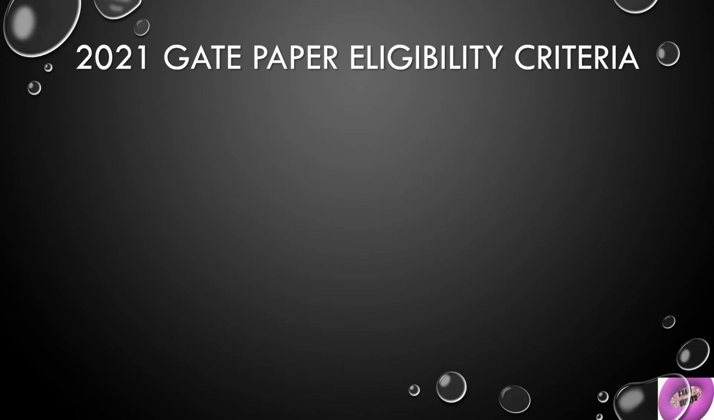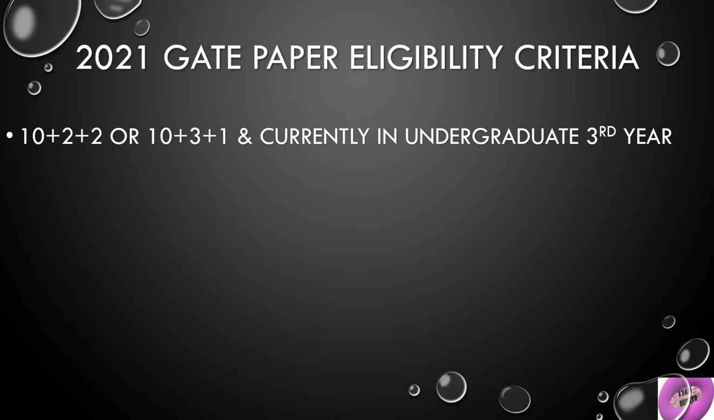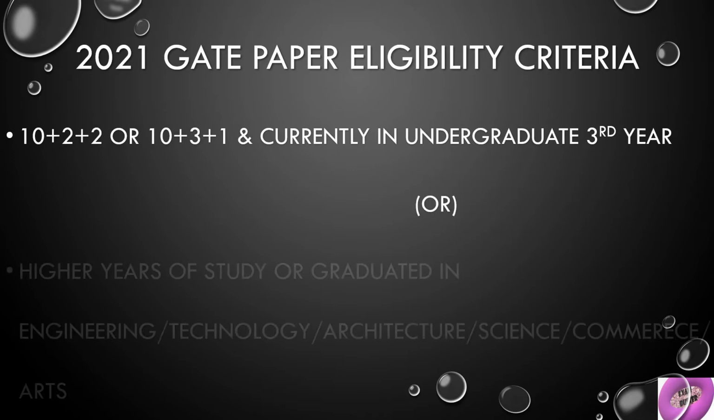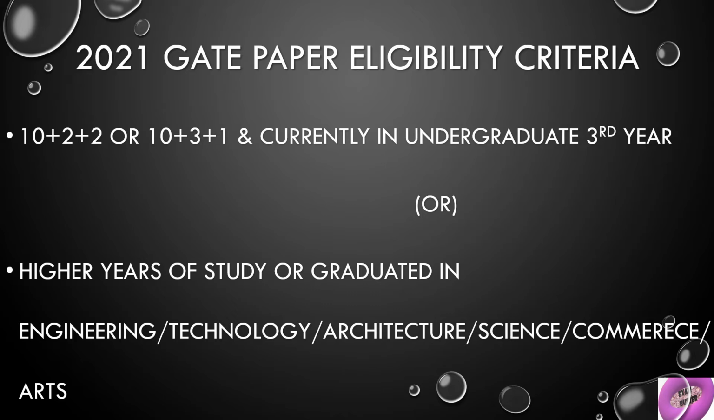Now, getting into the eligibility criteria of GATE 2021. Anyone who has successfully completed 10+2+2 or 10+3+1 and is currently in the undergraduate third year is eligible as per educational qualification for GATE 2021. Higher years of study, or graduates in any government-approved degree program in engineering, technology, architecture, science, commerce or arts are also eligible for GATE.